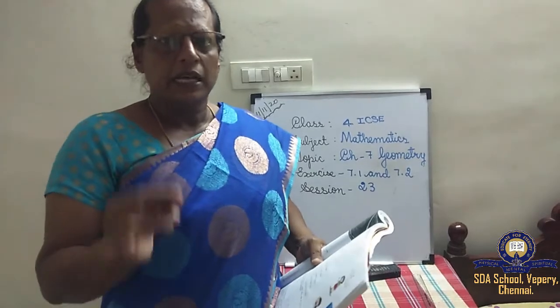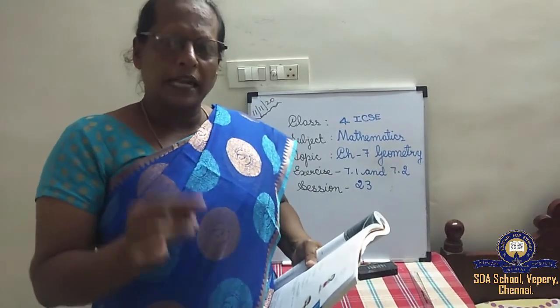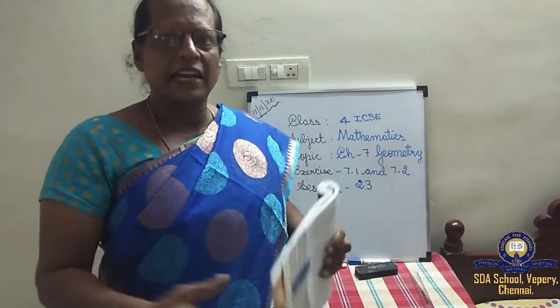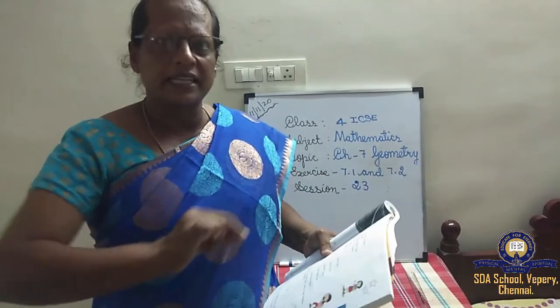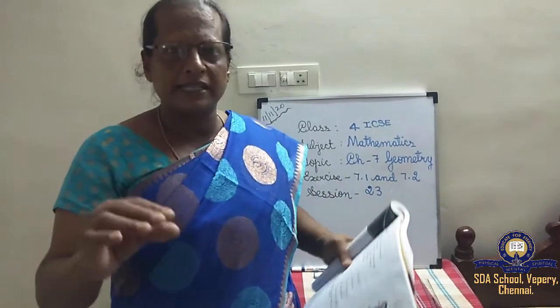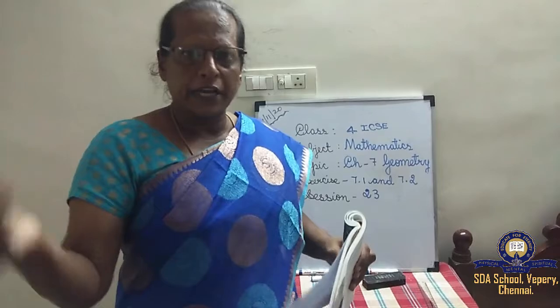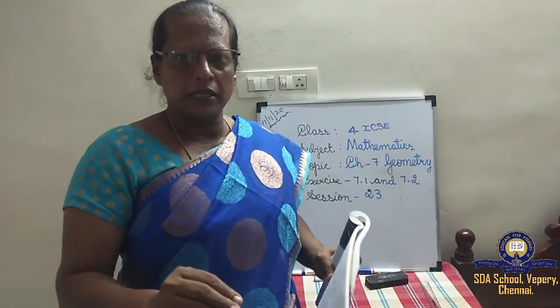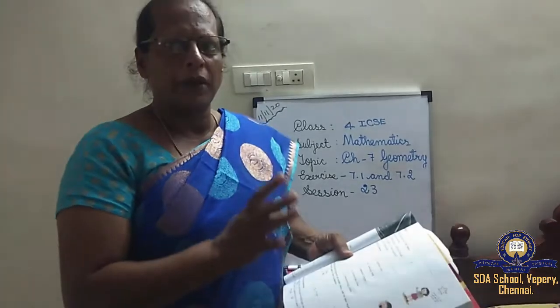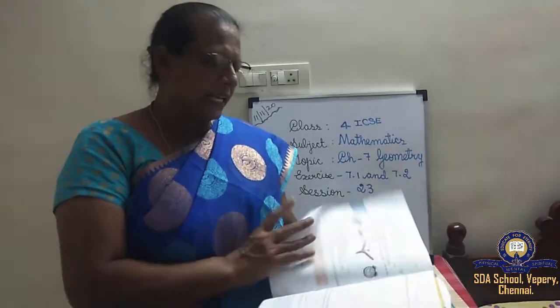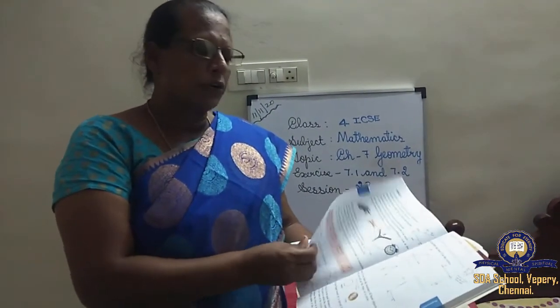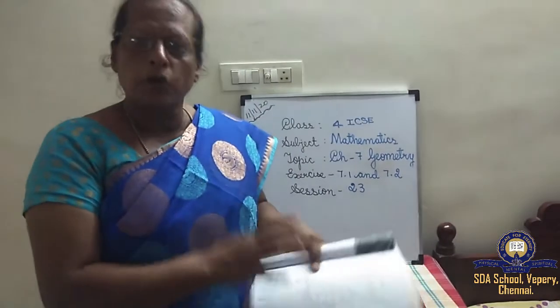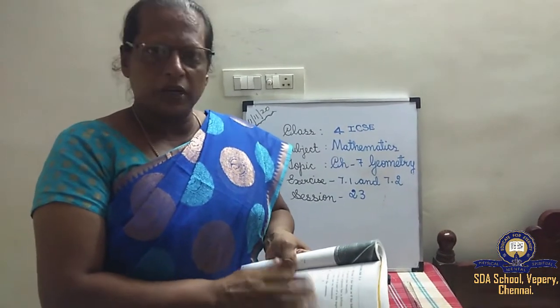What I am sending in the WhatsApp group, you can copy down, because later I will write what is a line, what is a line segment. I will write two points like that. So I will send it to you in the WhatsApp group, and that time you can copy down. Understood? But the exercises 7.1, 7.2, 7.3 and 7.4, you can do in the book itself.